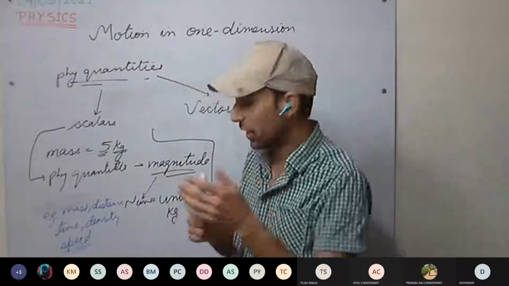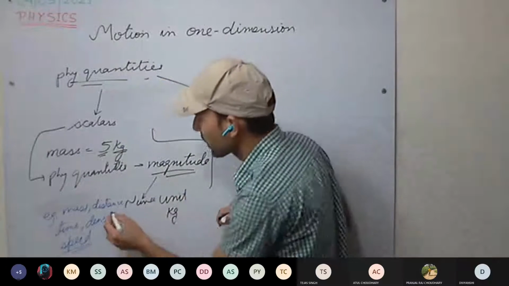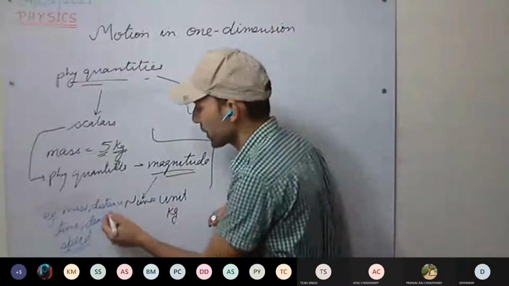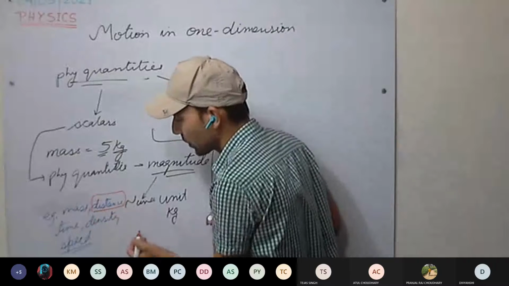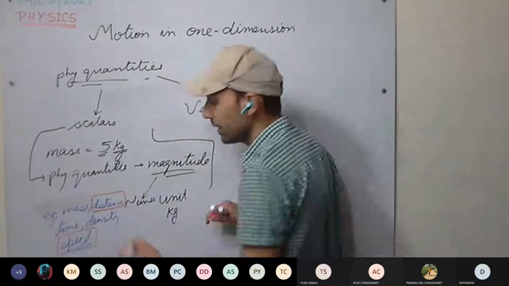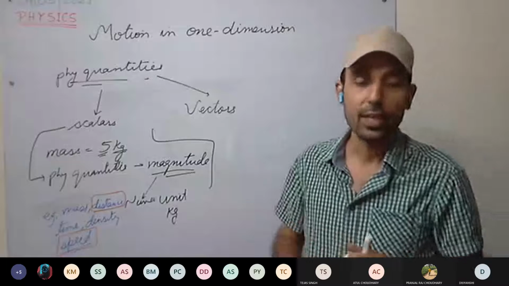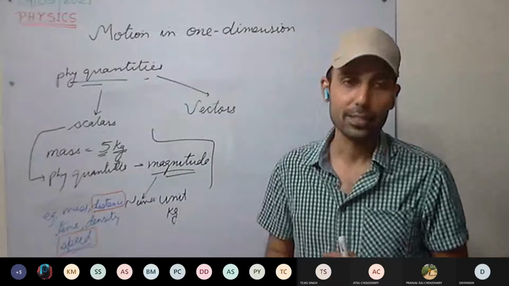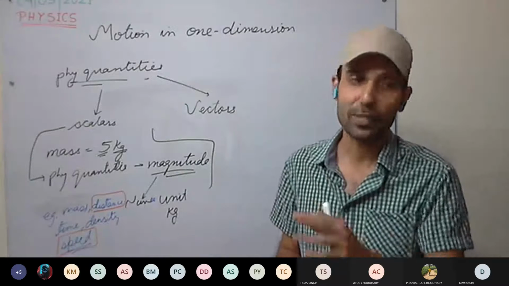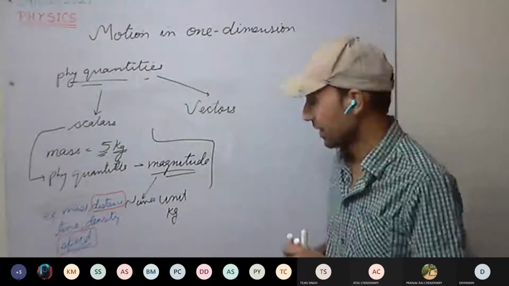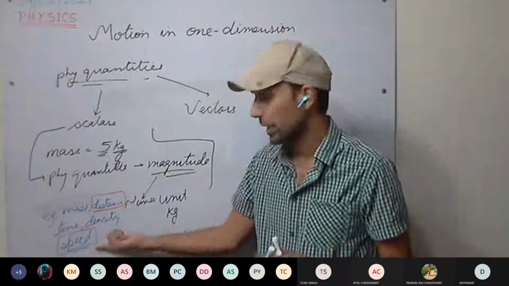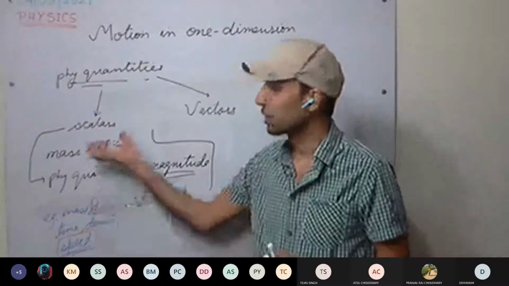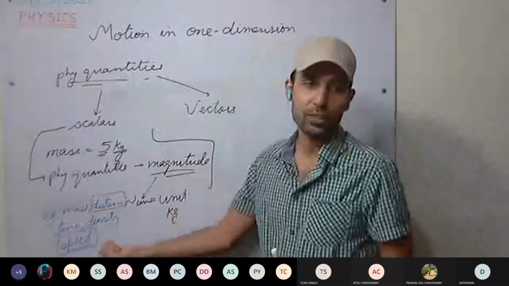In this chapter, what we are going to study are distance and speed. Distance is a scalar quantity. Speed is a scalar quantity. That means I cycled today with a speed of 30 meters per second or 5 meters per second. 30 will be very fast. Speed is a scalar quantity, that is, we don't require a direction to mention here.